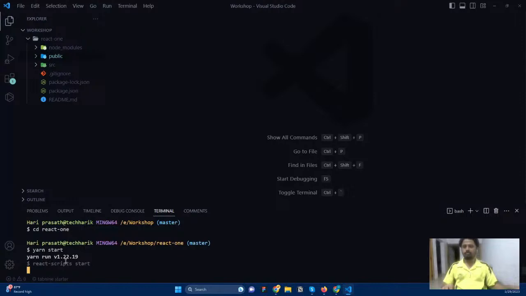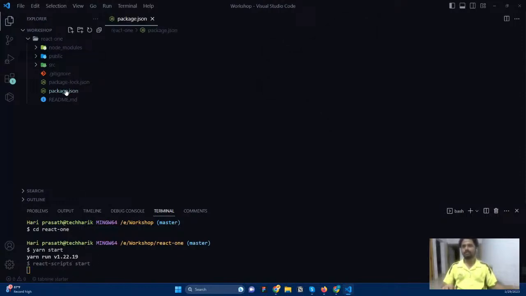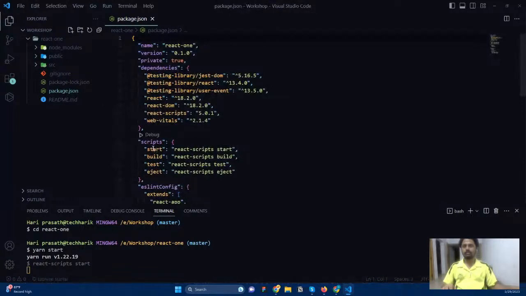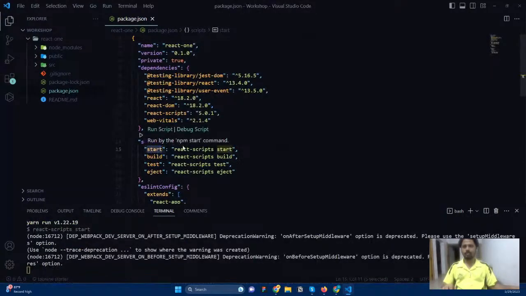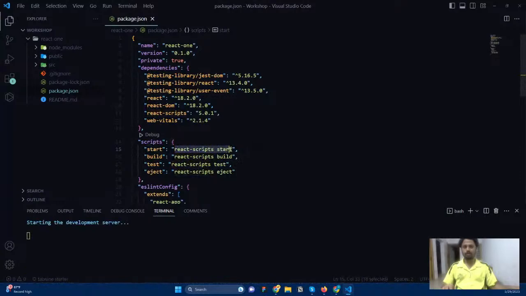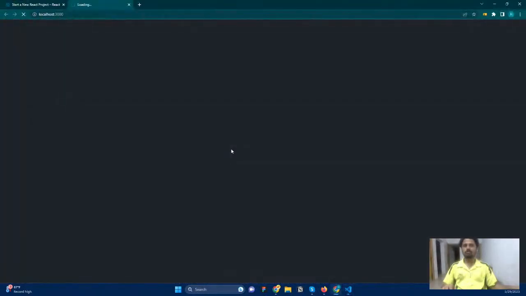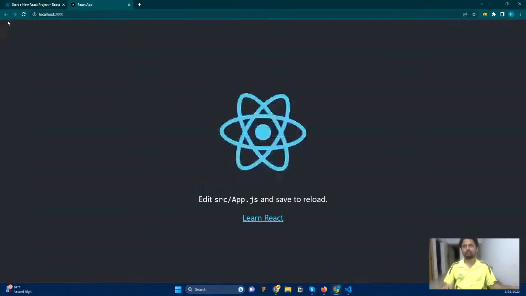If you type the command, then the server will start. In package.json you can see that when someone says start, what is going to happen? react-scripts start. So it is going to start the server for us. You can see the server has started on localhost 3000, and it is going to show the particular file we downloaded. That file will be displayed here.